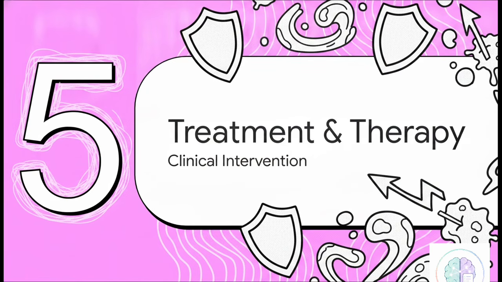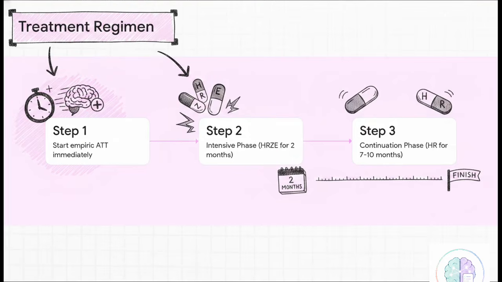Okay, Section 5, treatment and corticosteroid therapy. Given everything we've seen, how do we actually fight this thing? Spoiler alert, it takes immediate, aggressive action. The absolute golden rule of treating TBM is right here in step 1. Do not wait for the lab results. Empiric antimicrobial therapy has to start the second you have a high clinical suspicion.